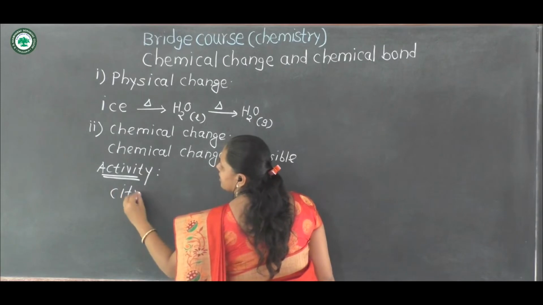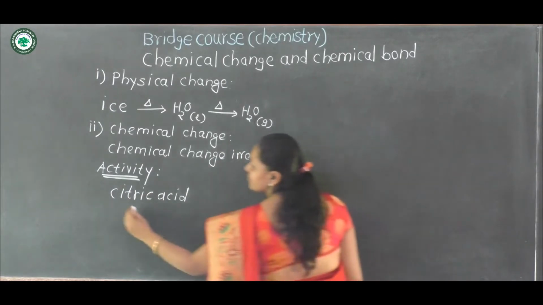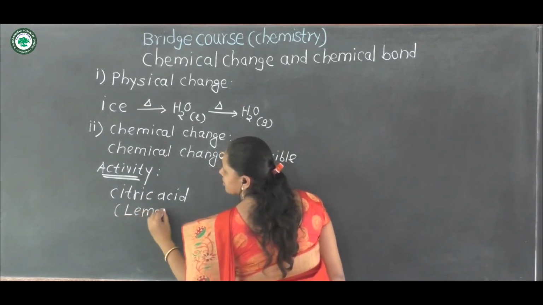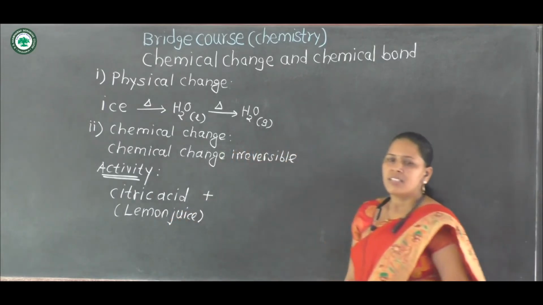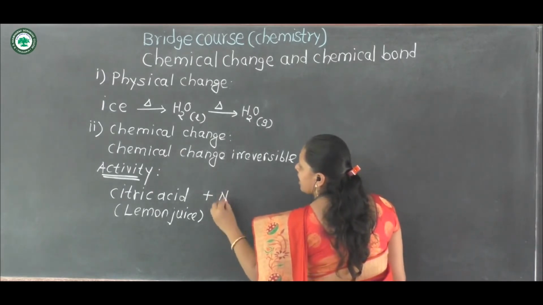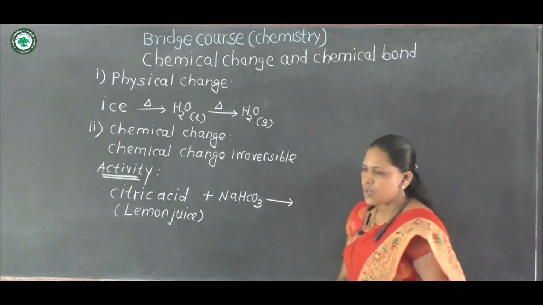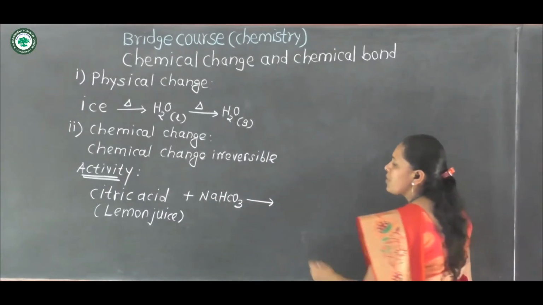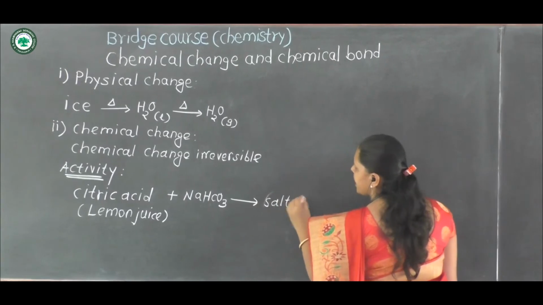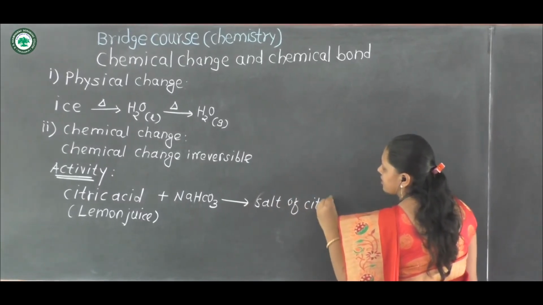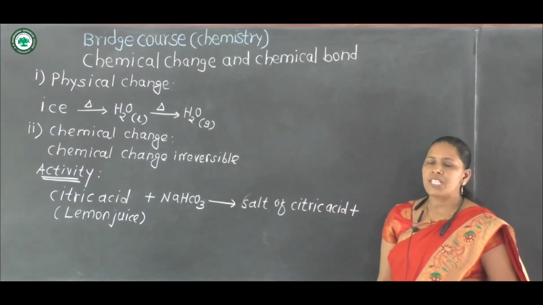Citric acid present in lemon juice plus addition of sodium bicarbonate, then it forms sodium salt of citric acid, plus here we observe effervescence of CO2 gas.